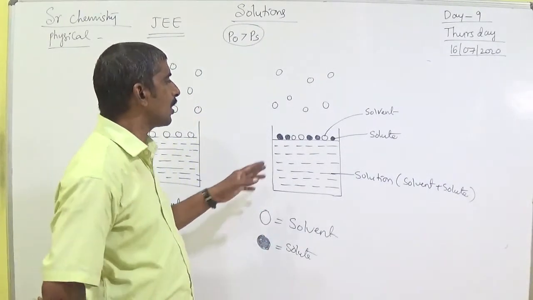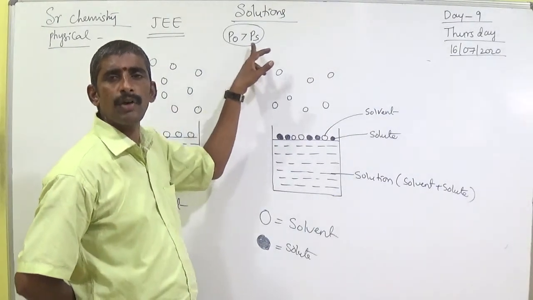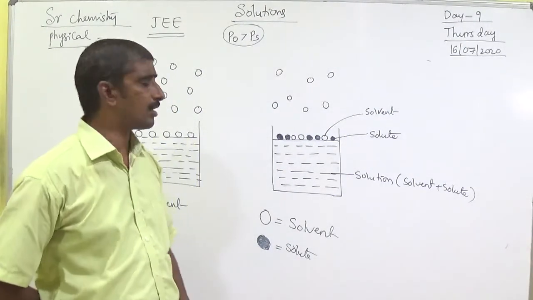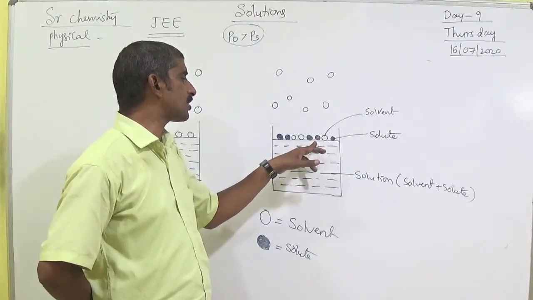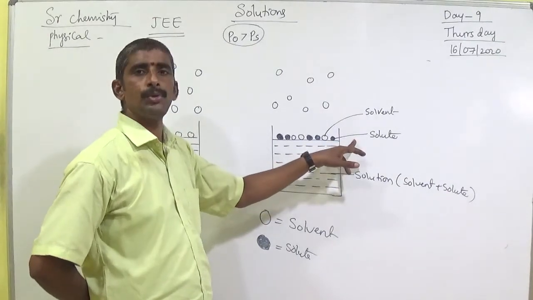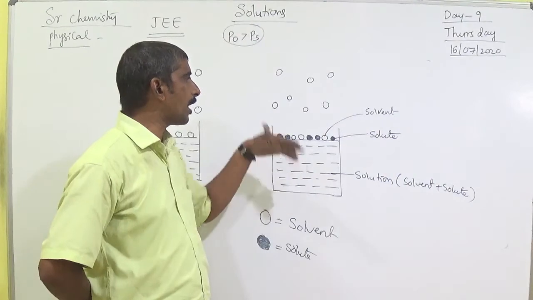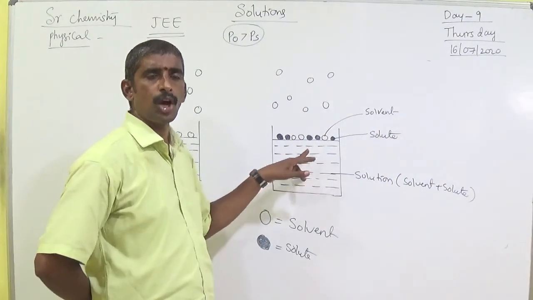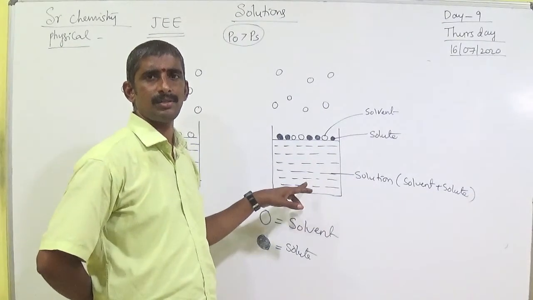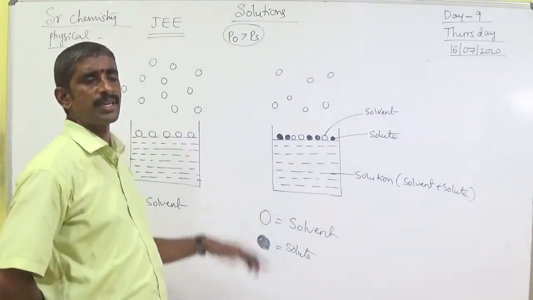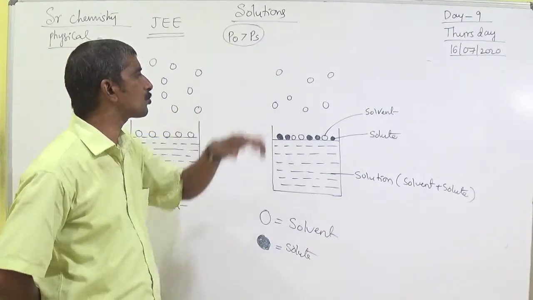So the vapor pressure of the pure solvent is always greater than the vapor pressure of the solution, because in the solution, at the surface, some solvent molecules are displaced by solute molecules. Here, fewer solvent molecules come into the vapor state, so vaporization is less; here vaporization is more. So the vapor pressure of the pure solvent is greater than that of the solution.